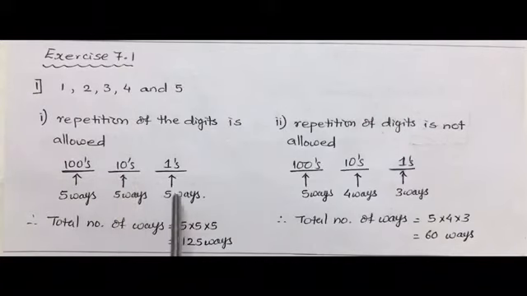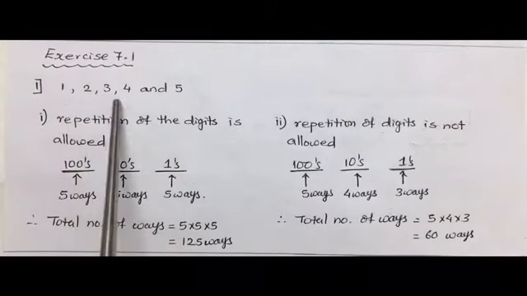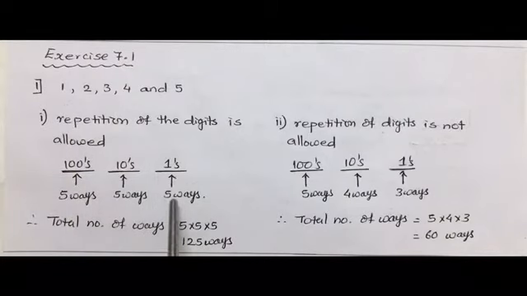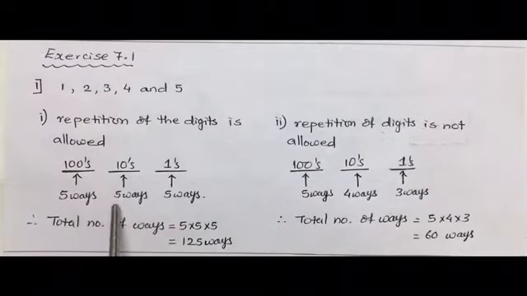In ones place also the repetition is allowed, so again it will be 5 ways because there are 5 digits. Now, as per the fundamental principle of counting, all the different ways which have been calculated are to be multiplied. So the total number of ways will be 5 into 5 into 5, that gives 125 ways.